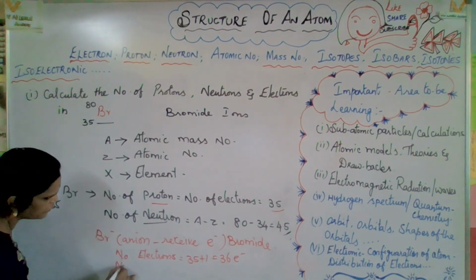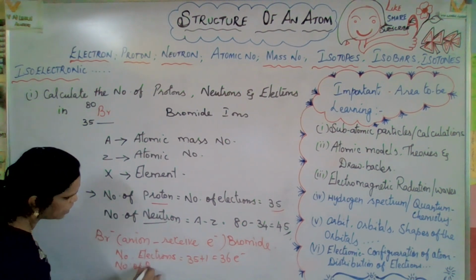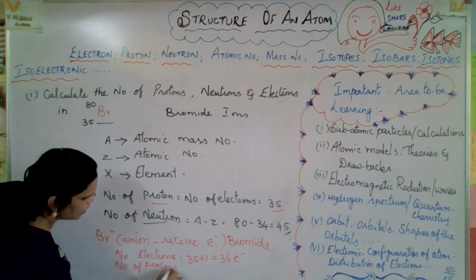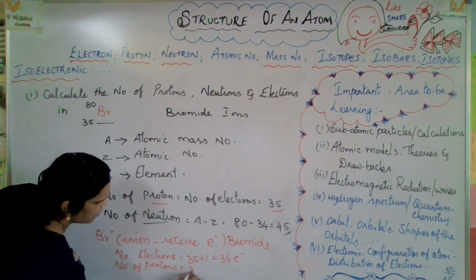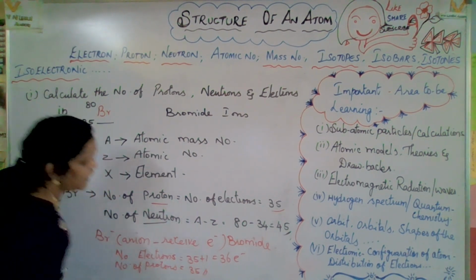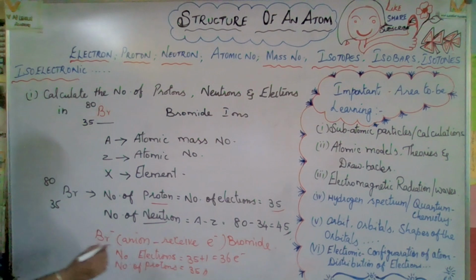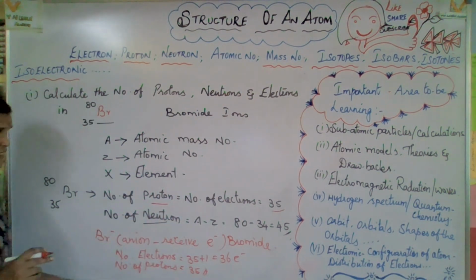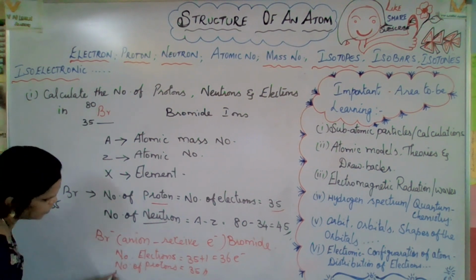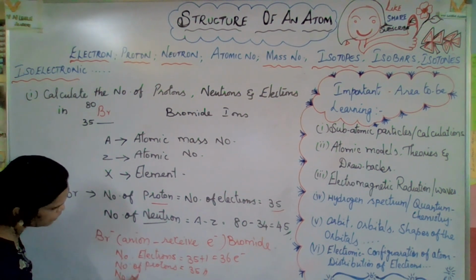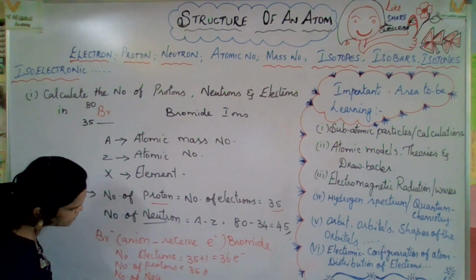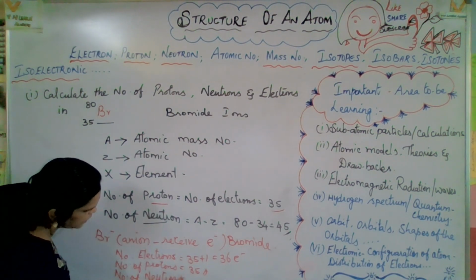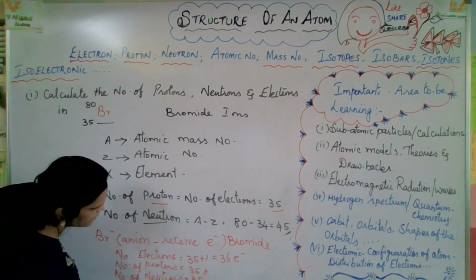The number of protons is 35 only, and the number of neutrons is 45 only.